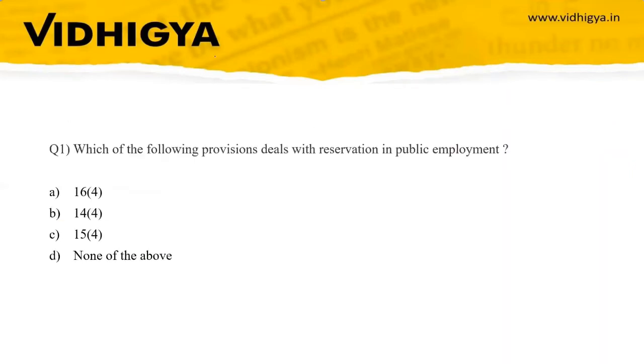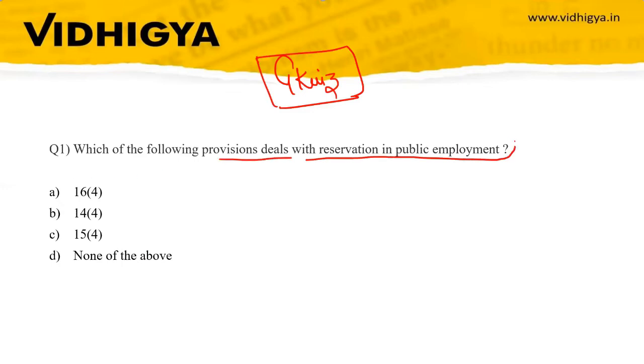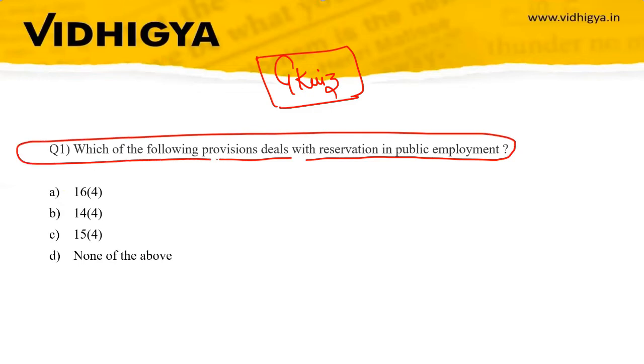So now the quiz. The first question is, which of the following provisions deals with reservation in public employment? Your options are Article 16 clause 4, Article 14 clause 4, Article 15 clause 4 of the Constitution of India. So the correct option will be 16 clause 4.